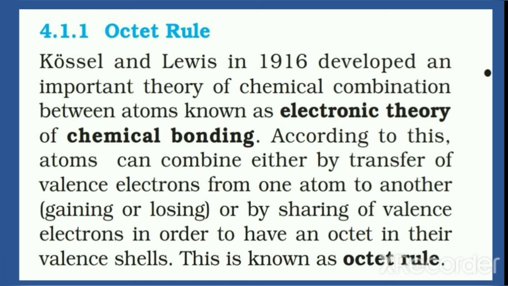Now what is the second way to get octet configuration? That is by sharing of valence electrons. There should be sharing of electrons between atoms. And we have studied that the bond formed when there is sharing of electrons between atoms is known as a covalent bond. So next we will be learning about the formation of covalent bond.